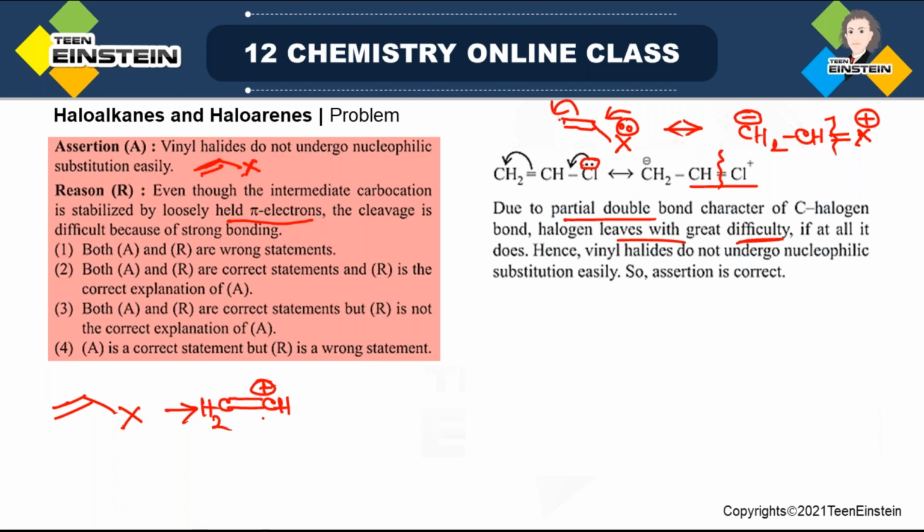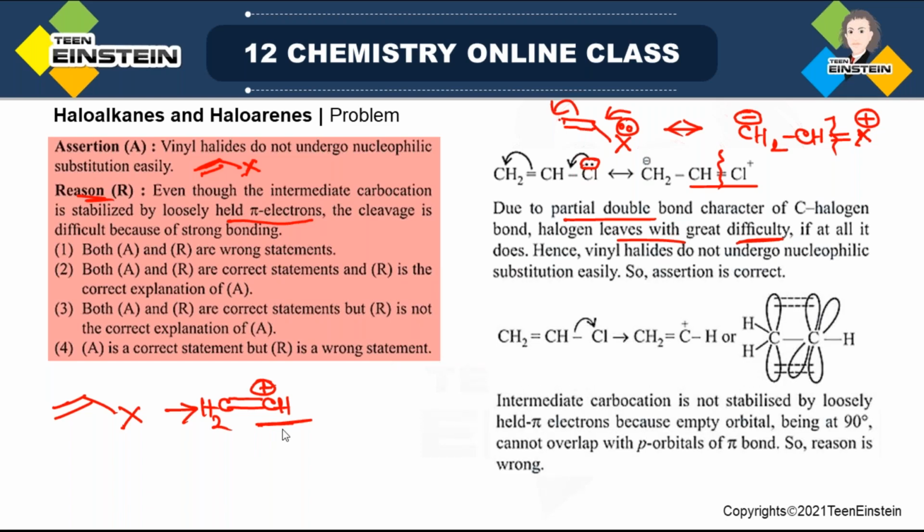Now in this carbocation, there is actually no stabilization, but the statement in the reason says that it is stabilized by loosely held pi electrons. Though it is true that there are pi electrons, this positive charge is not stabilized by the loosely held pi electrons. But why is it so?